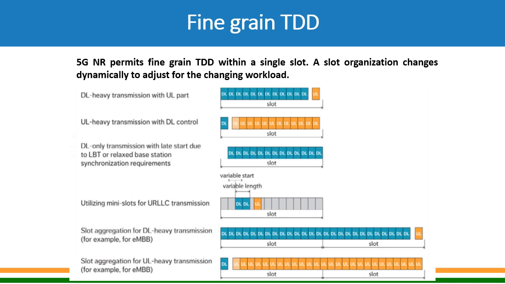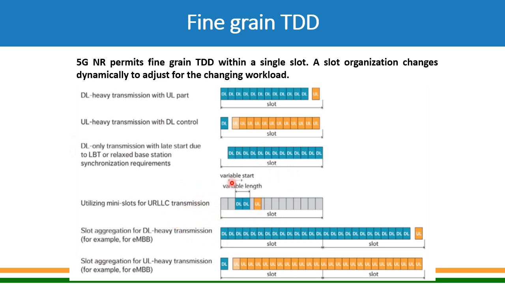Okay, so in 5G the frame structure is very flexible compared to 4G, and symbols inside a slot can be used for uplink and downlink on a dynamic basis. For example, if it is downlink heavy, then all the symbols in a slot can be marked for downlink, and one symbol could be for uplink, and if it is uplink heavy, it can be the reverse. If it is downlink only transmission with late start, then this kind of structure.